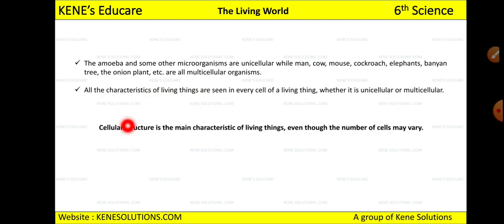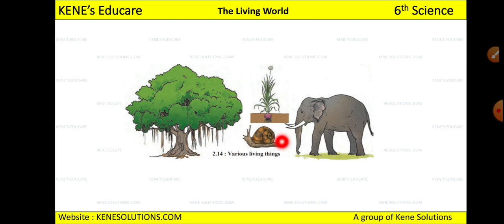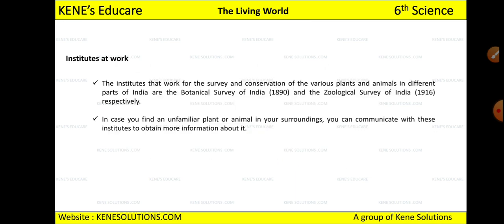Then too, this cellular structure will be the main characteristic of living things. Now see, these are the various living things: snail, onion plant, banyan tree, elephants. Some institutes constantly work on identifying the characteristics of living things. The institutes that work for the survey and conservation of various plants and animals in different parts of India are the Botanical Survey of India, which was established in 1890, and the Zoological Survey of India, which was established in 1916 respectively.